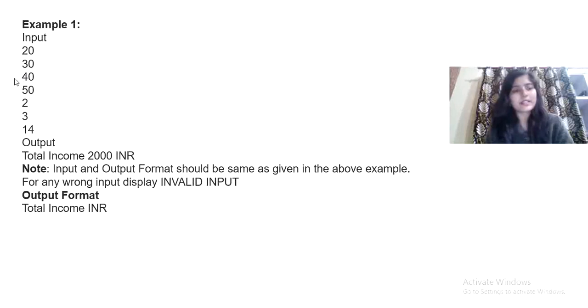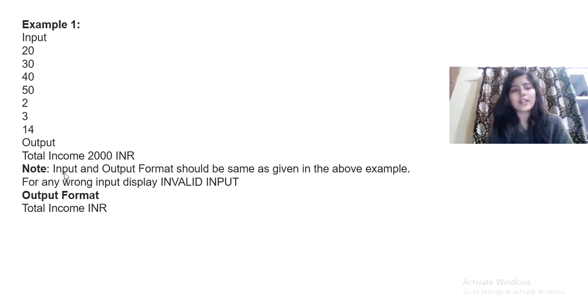And now if it is 40, so if the age is greater than or equal to 40, then the doctor is getting 300. So 800 plus 300 will give us 1100. Now for 50, if age is greater than or equal to 50, again he will get 300. So it is going to be 1400 total. Now 2, 3, 14, they all are less than 17, so for them he will get 200 for each person. So 1400 plus 600 is going to be 2000. So that's why we are getting 2000 in the output.